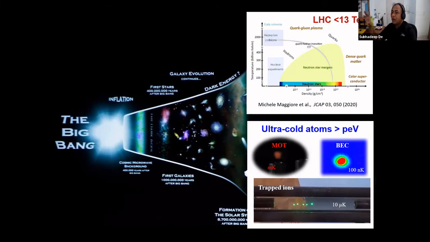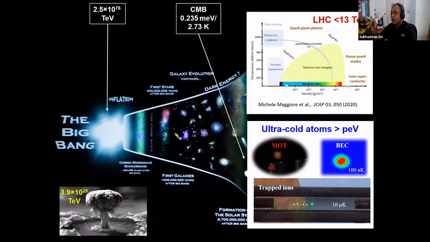Just to give you an idea or a comparison of these energies, the Big Bang was 10 to the power 76 tera electron volt, which is of course beyond imagination. In an uncontrolled manner, Hiroshima and Nagasaki was 10 to the power 20 tera electron volt energy. The CMB, of course, this community knows it very well. It's a 2.73 Kelvin temperature.